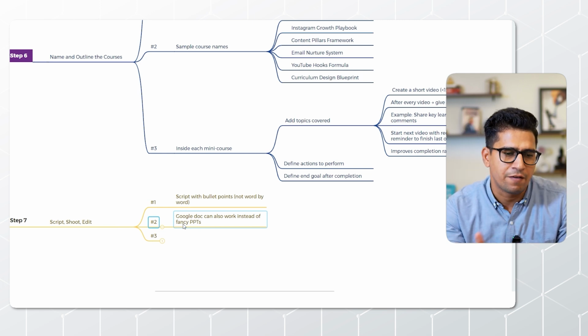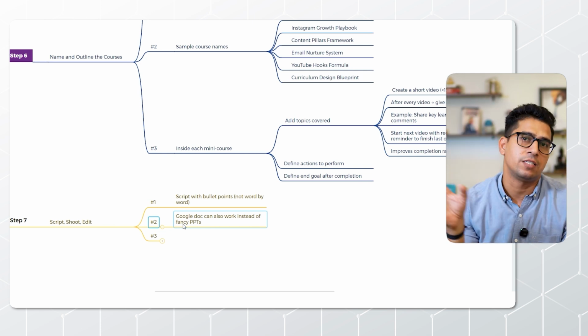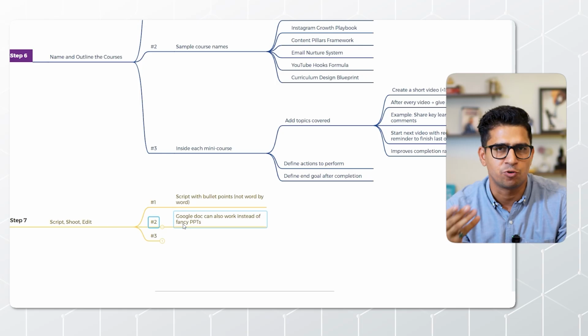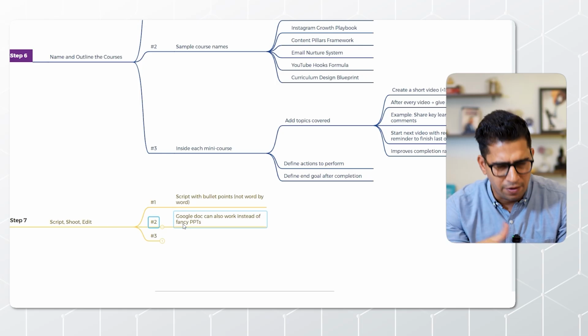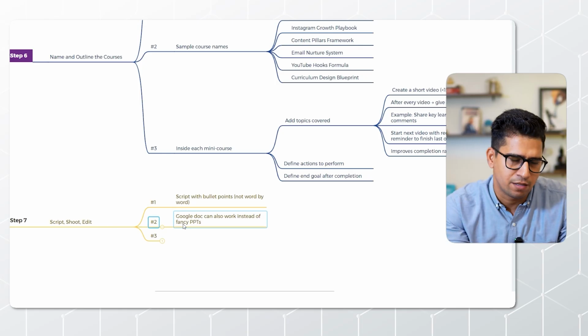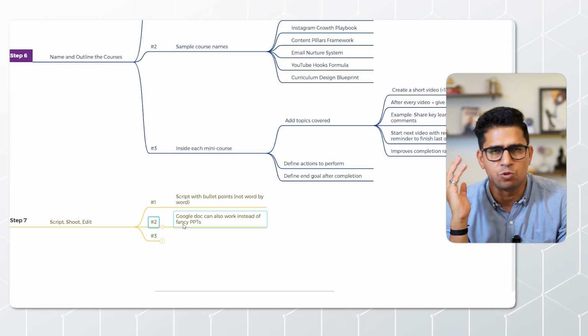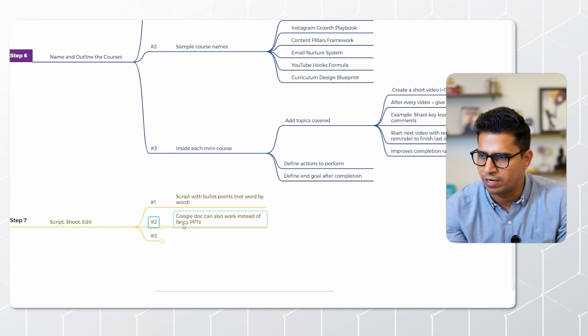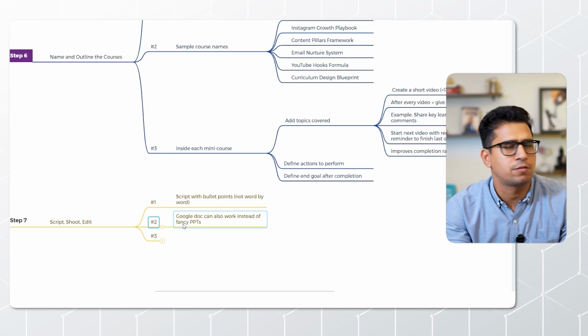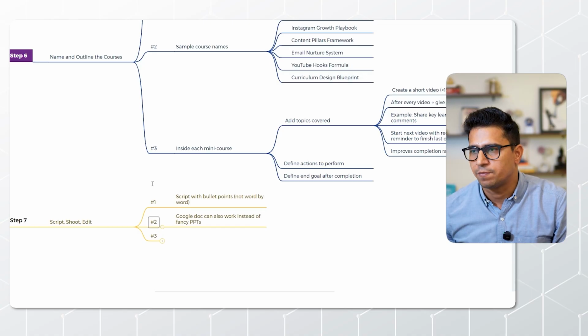Never ever try to make it very fancy. Now you have these bullet points or anything that you want to explain. If possible for you, you can create PPTs. If it is not possible for you, if you are not good with that, you can simply go with the Google Doc. You can take the help of the mind maps. Be simple. The only thing that people care about is the value that you are delivering. They are not caring about how fantastic the PPTs are that you have created. These are the few things that you need to keep in mind.